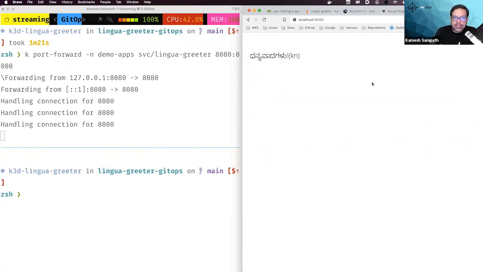So let's wait for, I think that's what, you see, it's in an Indian language, Kannada, like we say, Dhanyavad, and then Nandri in Tamil. That's what we see here. And the message got changed. And I did not do anything other than just commit the code and push it. This is as good as what we call the Java world, right? We're just running java -jar and everything comes up for you.